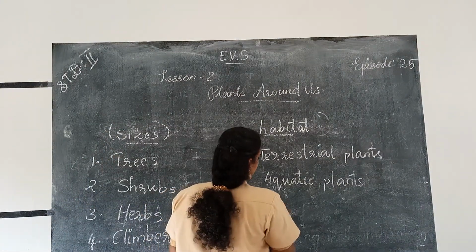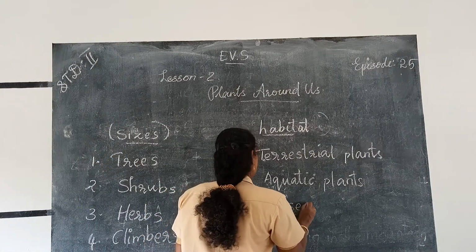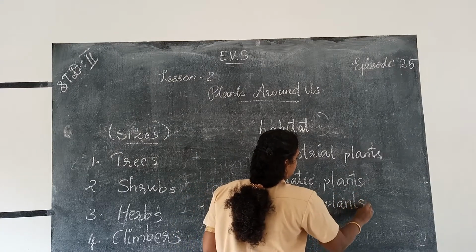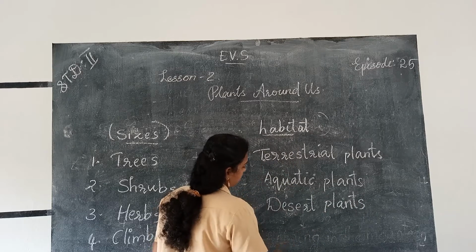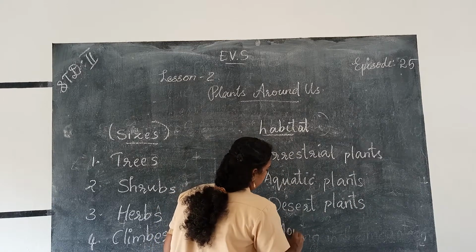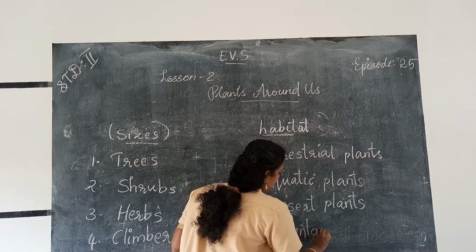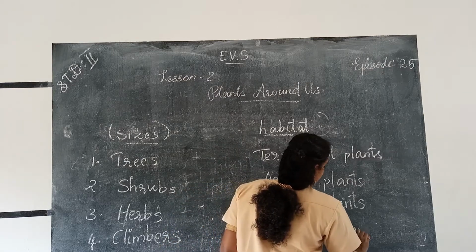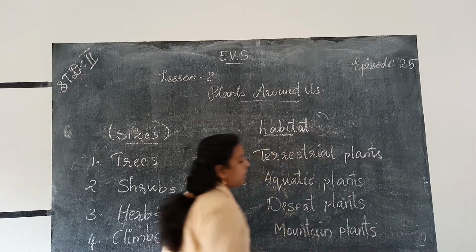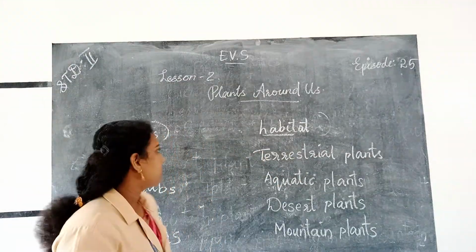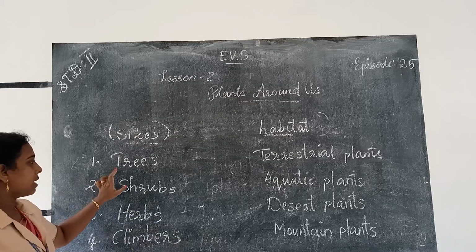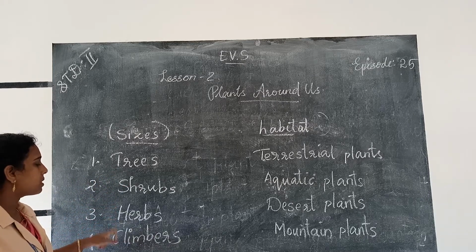Then desert plants, D-E-S-E-R-T, then mountain plants, M-O-U-N-T-A-I-N P-L-A-N-T-S.